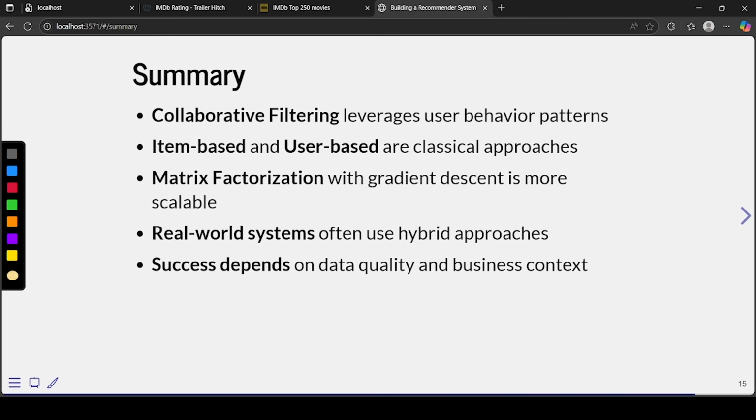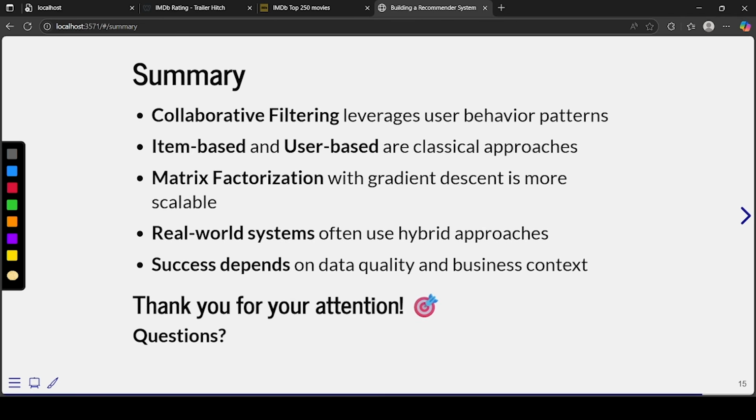In the real world, we might use a hybrid approach. A hybrid approach is, let's say, we consider both item-based and user-based approaches and give the result out. Another hybrid approach is we can combine collaborative filtering and content-based filtering. Hybrid models are built that way also, and then we can give the predictions. Similarly, data quality matters, as it is always a part of the data science field.